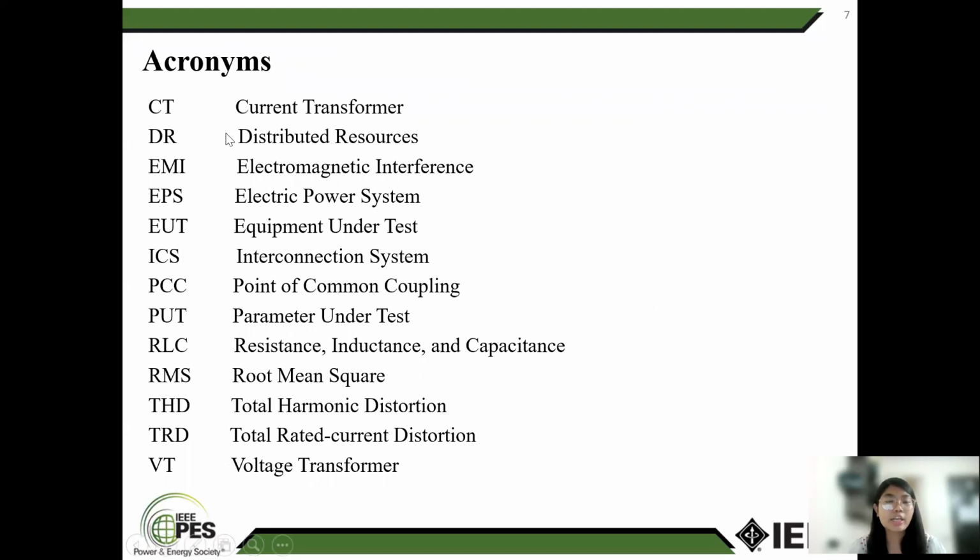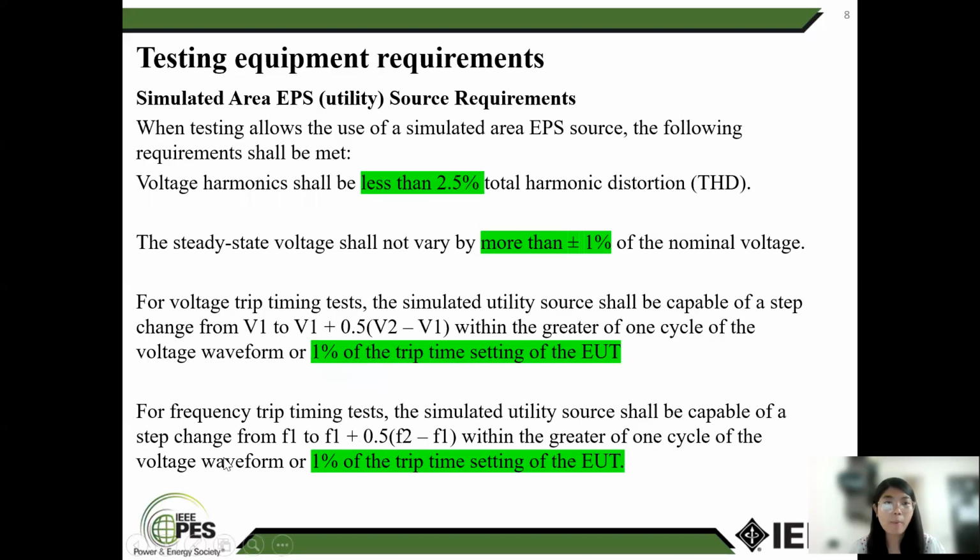These are the abbreviations and their long forms: CT, current transformer; DR, distributed resource; EMI, electromagnetic interference; EPS, electric power system; EUT, equipment under test; ICS, interconnection system; PCC, point of common coupling; PUT, parameter under test; RLC, resistor, inductor, capacitor; RMS, root mean square; THD, total harmonic distortion; TRD, total rated current distortion; VT, voltage transformer.